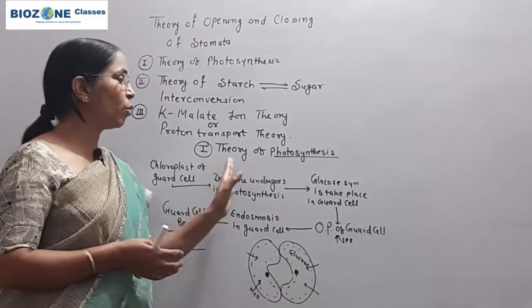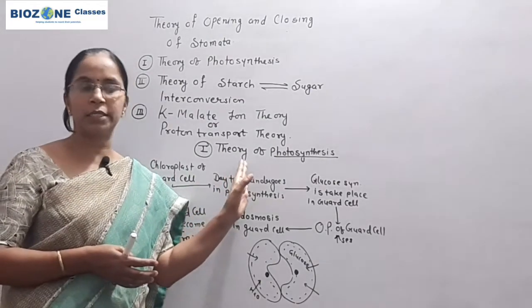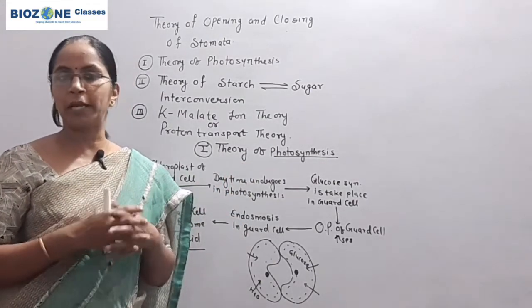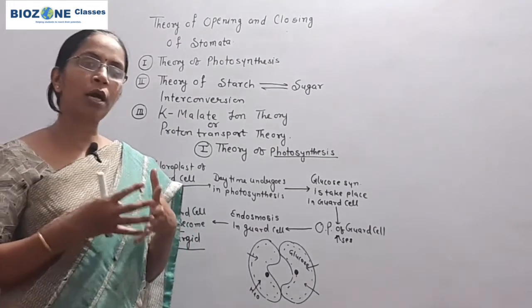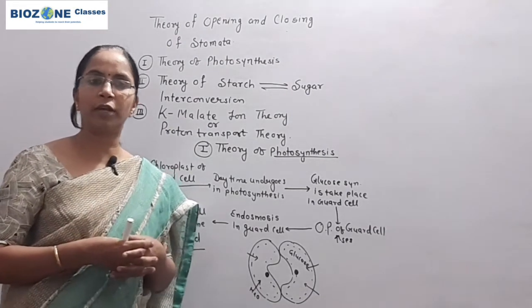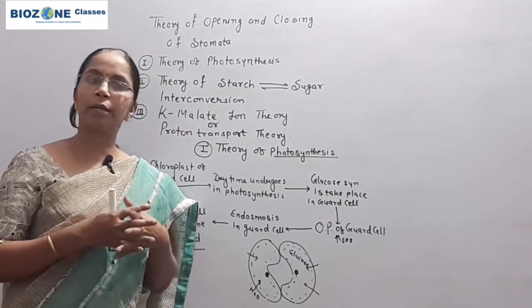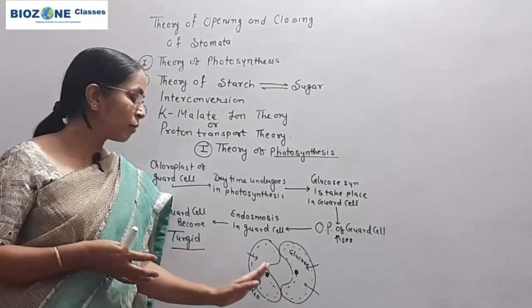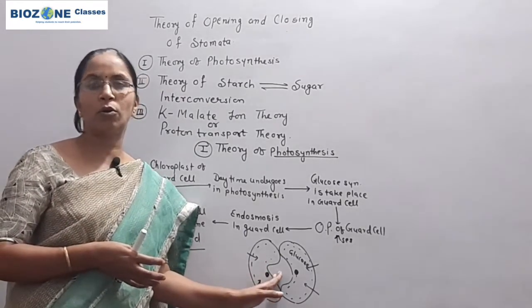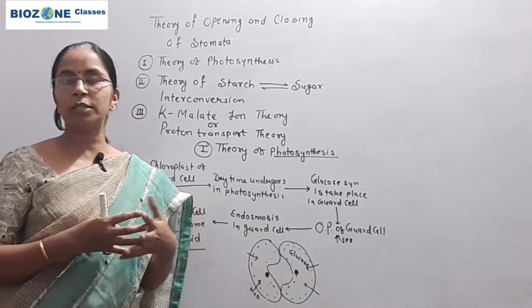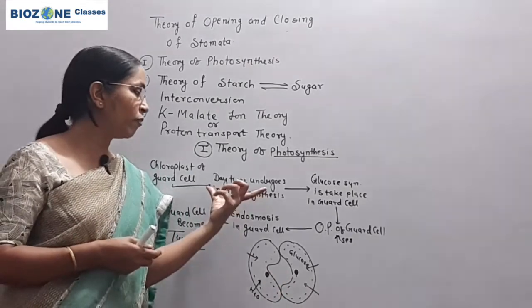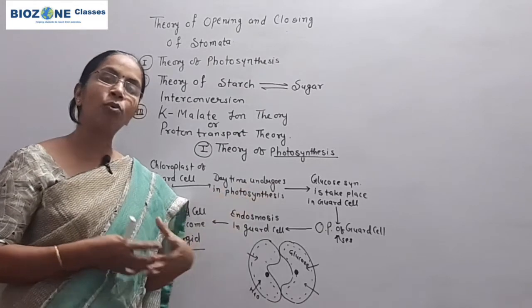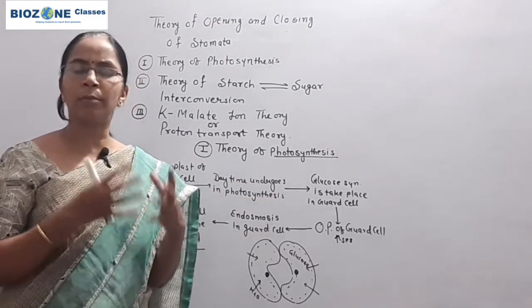But when this theory was explained by the scientists, they failed to explain how carbon dioxide plays a significant role, or how carbon dioxide affects the opening and closing of stomata, from where the CO2 and water are available for photosynthesis, how the glucose synthesis takes place, and a number of other things.